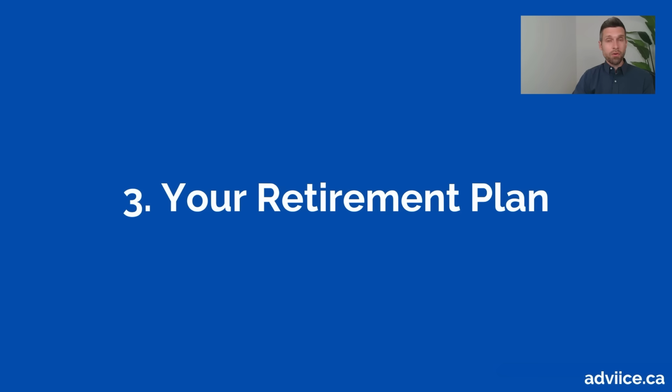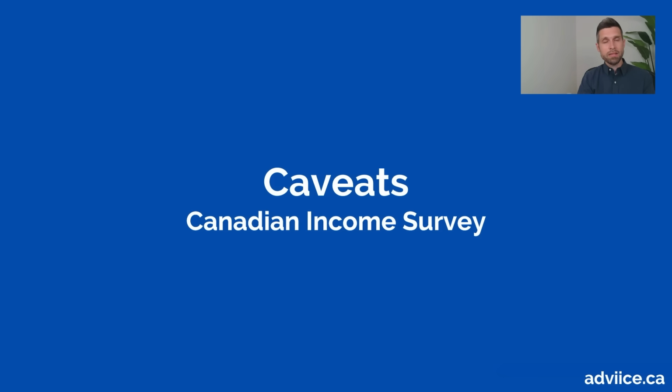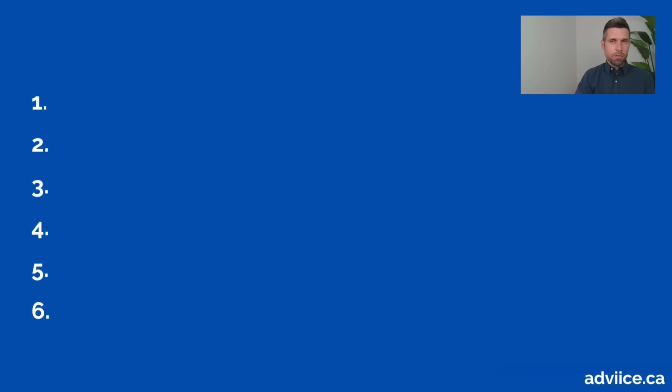And then we're going to talk about how you can create your own retirement plan, how you can create a reasonable spending estimate on an after-tax basis and create a retirement income plan for yourself and make sure that that is reasonable. Now let's look at the first of the 3 things, and that's the Statistics Canada data. We're going to take a look at the Canadian Income Survey, but before we do that, it's important to highlight some caveats with this data. With these large data sets, it's important to understand where the numbers are coming from and what's included and maybe what's not. So we're going to go through a couple of these caveats first, and then we're going to take a look at the information.